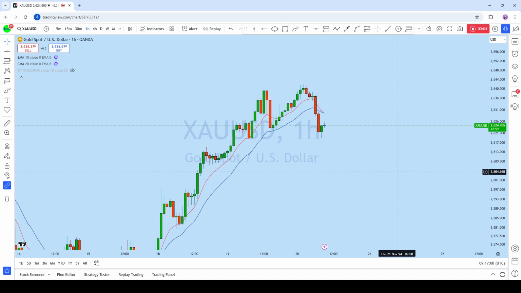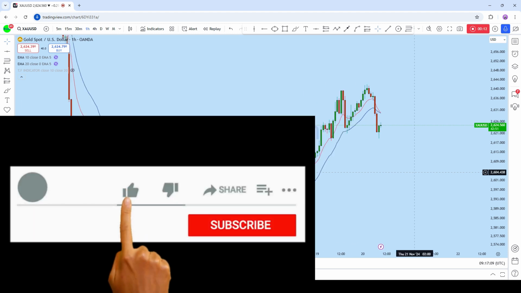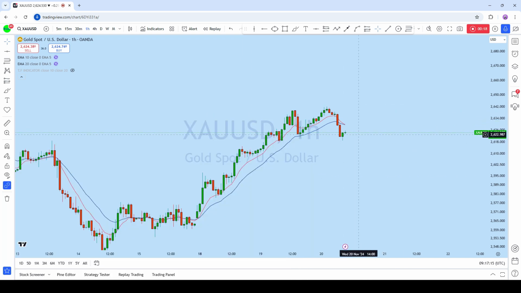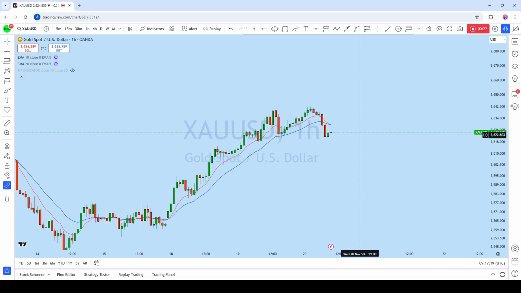So XAUUSD, we can see that there was a bounce from the weekly and monthly support, and after that bounce we have seen very organized significant uptrending market structure. Currently the market had another break of structure. So let's see after this break of structure where we can find our next trading opportunity on the lower time frame.